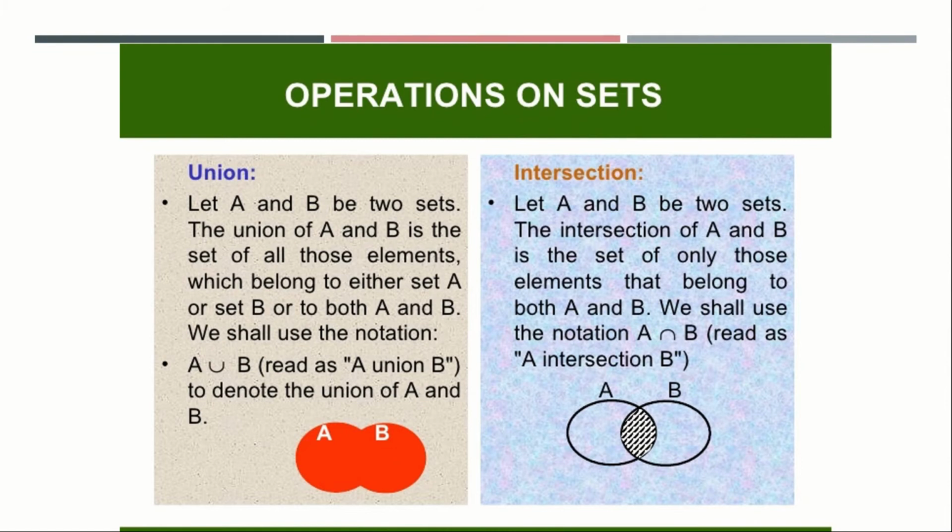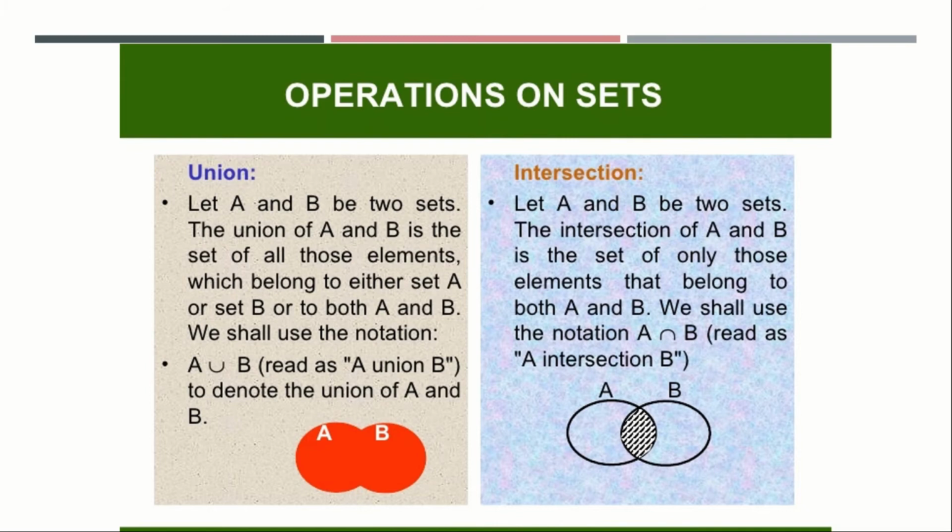Let us move on to operations of sets. In operations of sets, there are two types. One is union and the other is intersection. Going on to union. Let A and B be two sets. The union of A and B is the set of all those elements which belong to either set A or set B or both sets A and B.